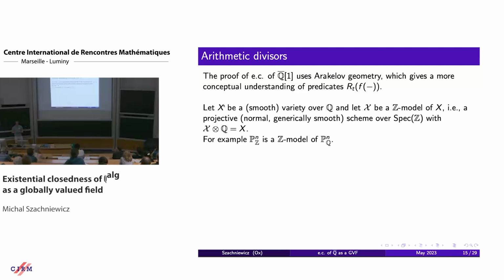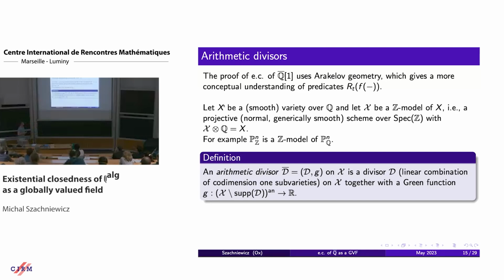So for example, the projective space over Z is a Z model of the projective space over Q. However, we can do things outside of the generic fiber to still be a Z model of P^n over Q. For example, one can take a point in some special fiber over the prime 2 and blow it up, do some geometric operations there, and this will still be a model of the same variety over Q.